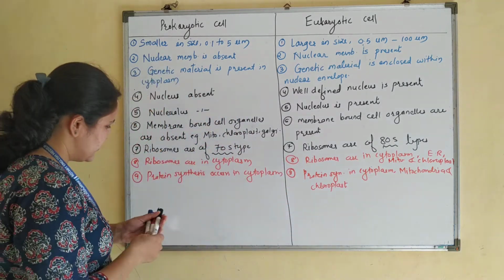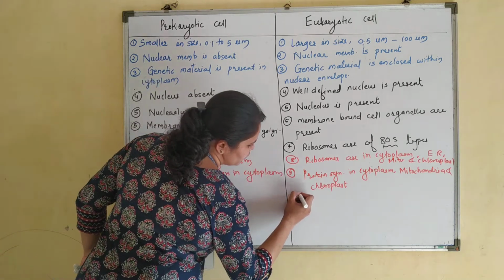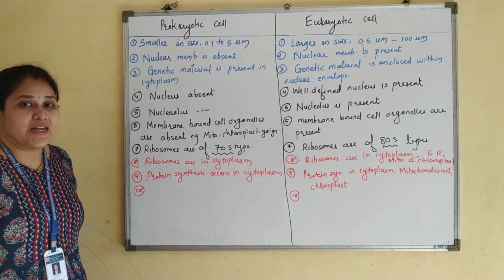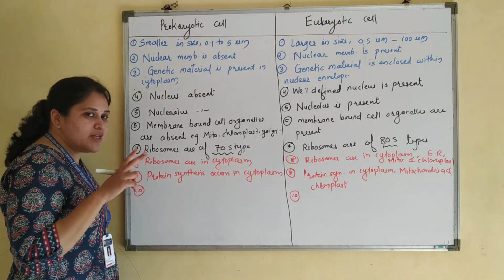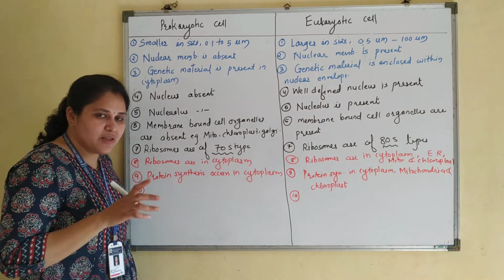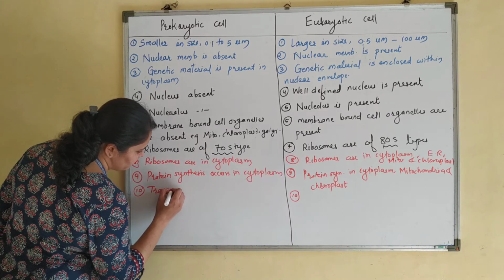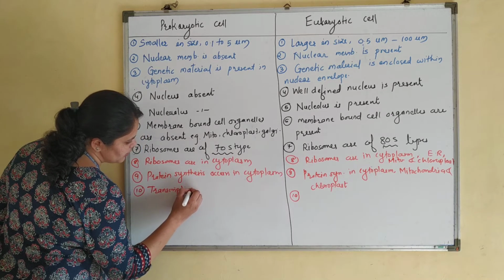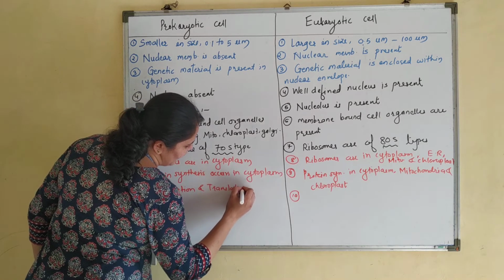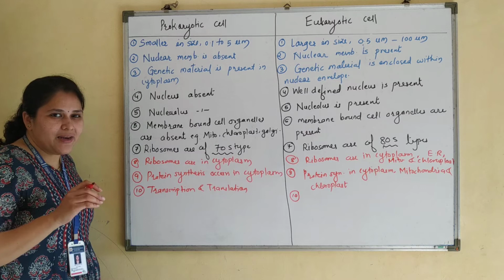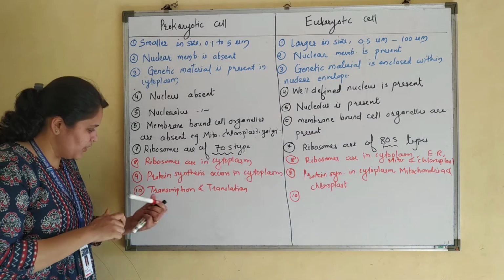Let's see the next difference. Protein synthesis involves two stages, that is transcription and translation. Both these stages occur in the cytoplasm in prokaryotes. In short, I'll tell you what is meant by transcription; we are going to study it in detail next year.